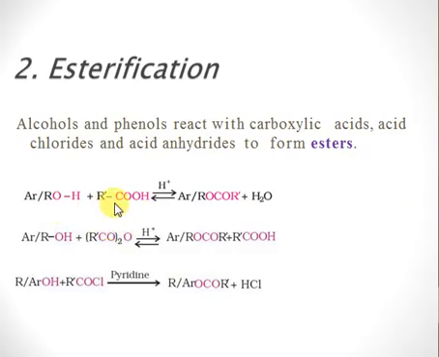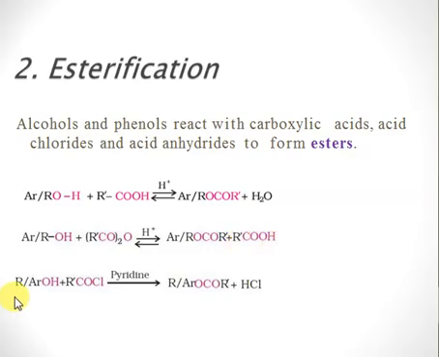In both cases, whenever we react with carboxylic acid, the reaction is reversible and we get an ester with production of water. And when we react an alcohol or phenol with acid anhydride, again the reaction is reversible, and we get an ester with carboxylic acid. So this is the difference in these two reactions. When we react the alcohol with carboxylic acid, we get ester with water. However, when we react this alcohol or phenol with carboxylic acid anhydride, the reaction is again reversible, but what we get is an ester with carboxylic acid.